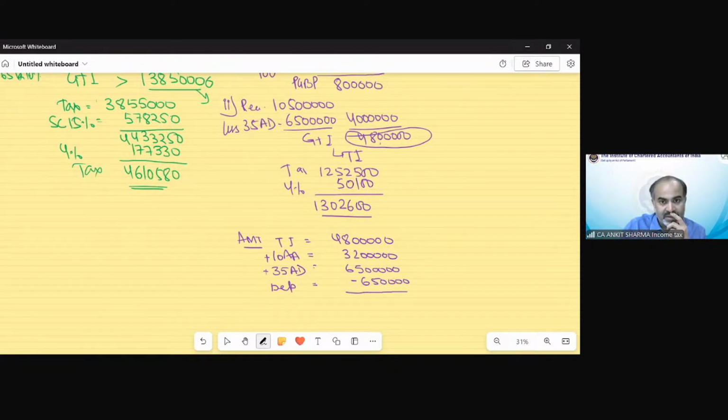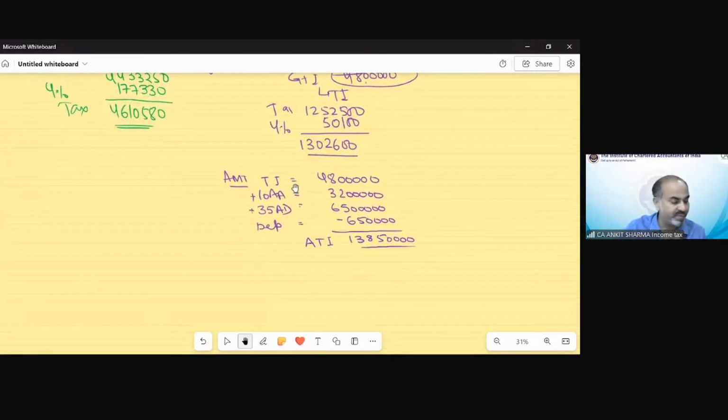That is exactly the same as under section 115BAC. The same GTI and TI would be here. 138,500,000. This is ATI. Now the tax on this ATI would be 18.5%. So that would be 2562,250. Then surcharge will be applicable at 15% as per normal surcharge provision, exceeding 1 CR.